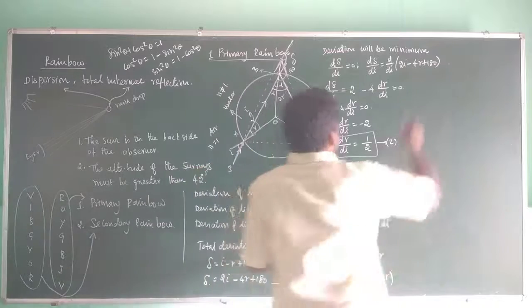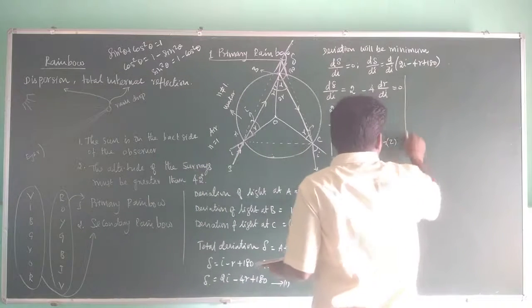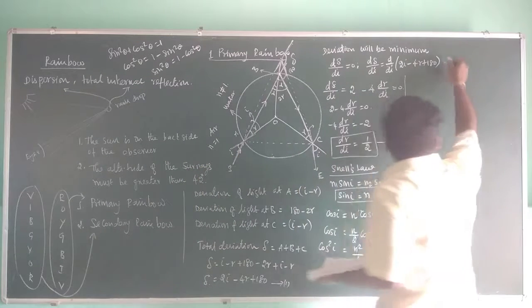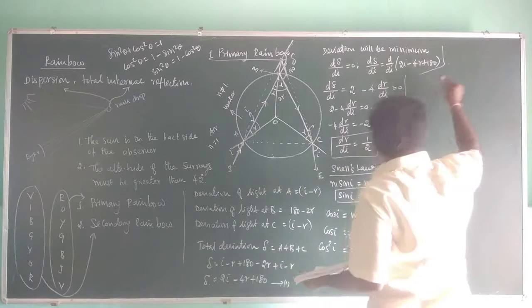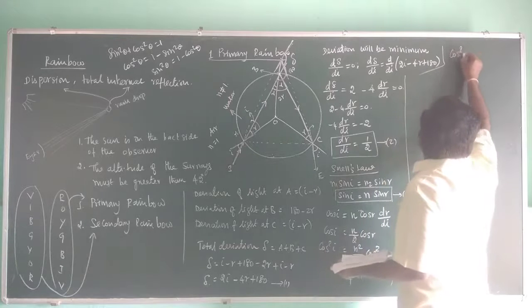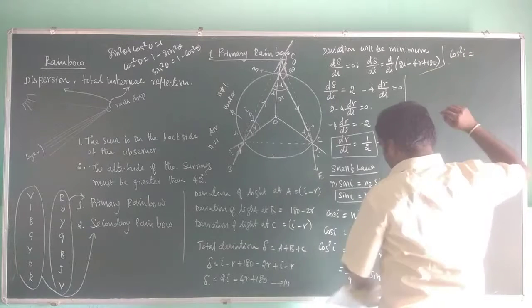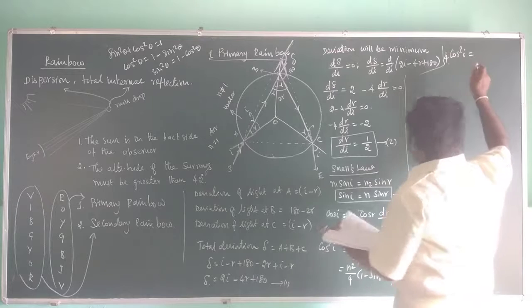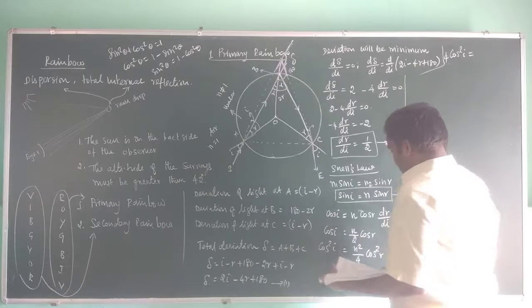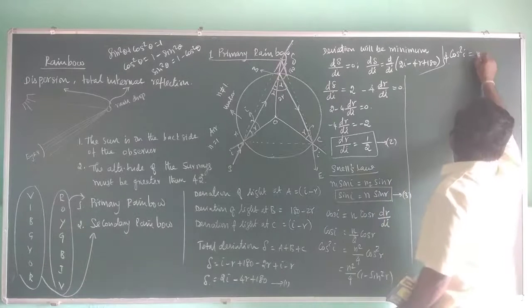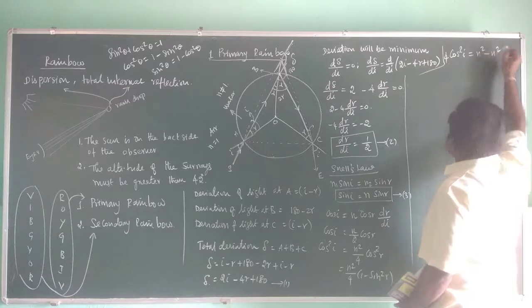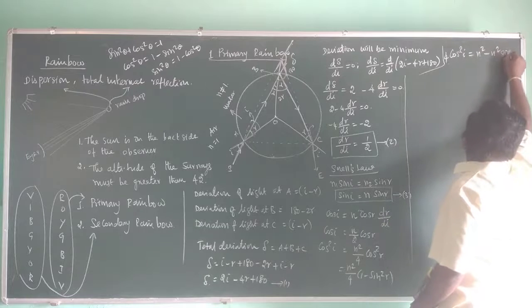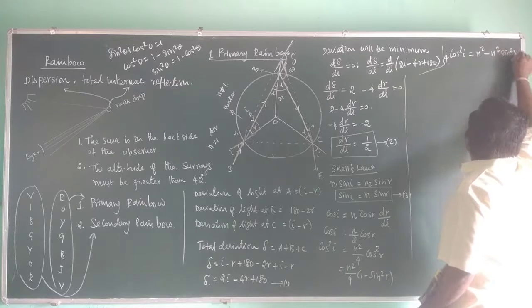And then cos square i equals, you bring n inside and 4 to the left side, 4 cos square i equals n square minus n square sin square r.